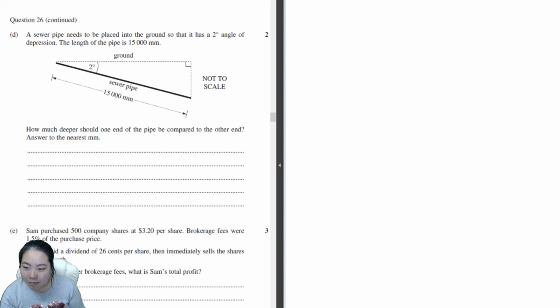How much deeper should one end of the pipe be compared to the other end? Okay, we're looking for that length there. Let's redraw the triangle. 15,000 millimeters. Answer to the nearest millimeter. Alright, so they want it in millimeters. I'll keep it as 15,000 millimeters.